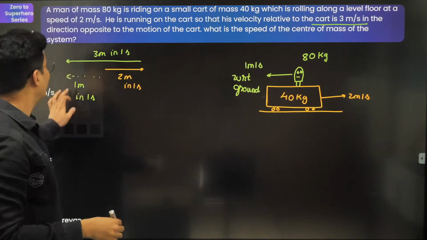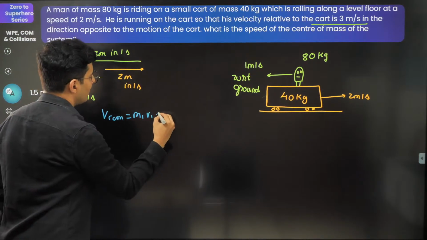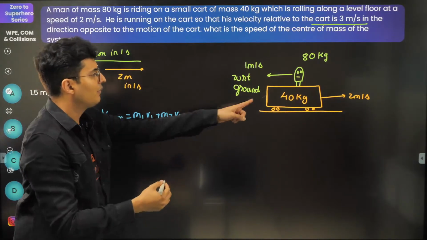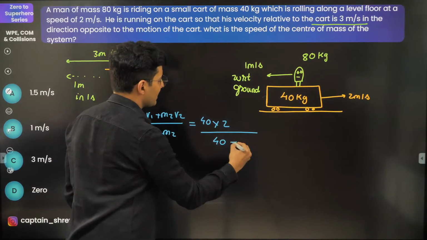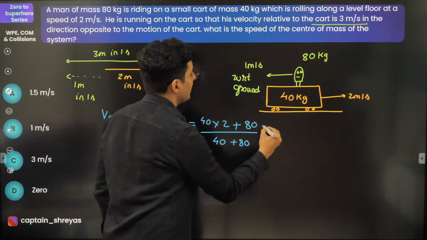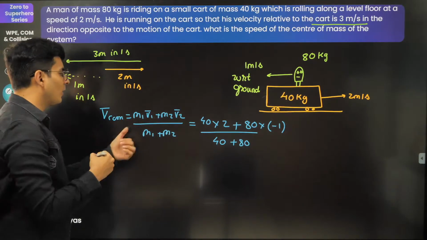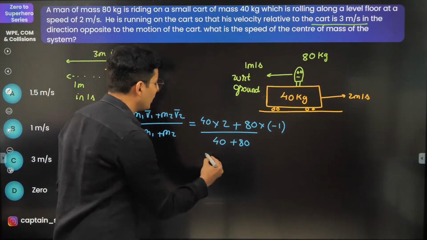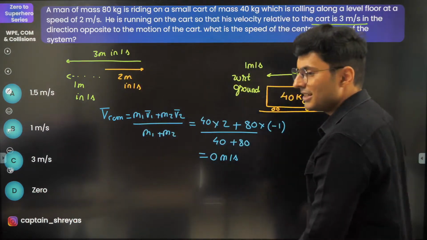Now the last part is finding the velocity of center of mass. So velocity of center of mass is (m1 v1 + m2 v2) upon (m1 + m2). What is m1? m1 is 40, let's say. So 40 into 2 upon 40 plus 80, plus m2 v2. m2 is 80. v2 is just 1 but with a negative sign. It's a vector quantity, keep this in mind. These are all vectors, so put signs. If you make that mistake, you'll get a wrong answer. 80 minus 80 is 0. So the answer will be 0 meters per second. That means the center of mass is not moving, it is at rest. That's option D, of course.